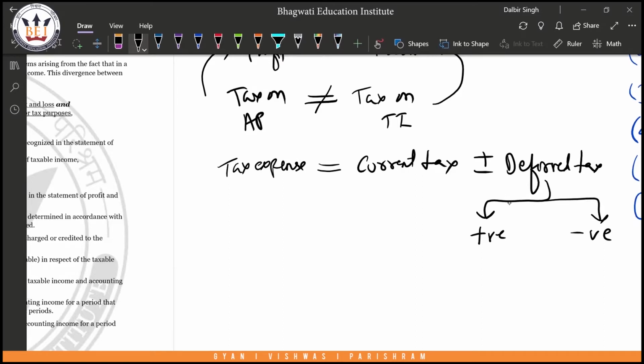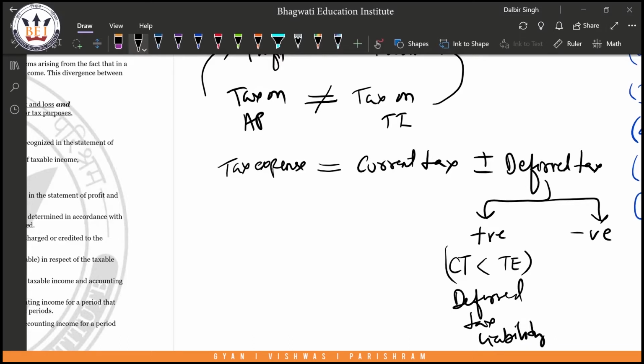Here it basically means that current tax should be lesser than tax expense. If tax expense, let's say, is 100 and current tax is say 30, that is when you have a deferred tax of 70. So here your current tax is lesser than your tax expense, so you will have a positive figure of deferred tax. This positive figure is known as a deferred tax liability. It is a liability. Why is it a liability?